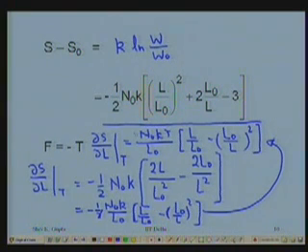That is my F. Now, I have related the force to the original length of the elastomer, the stretched length of the elastomer, and the temperature.